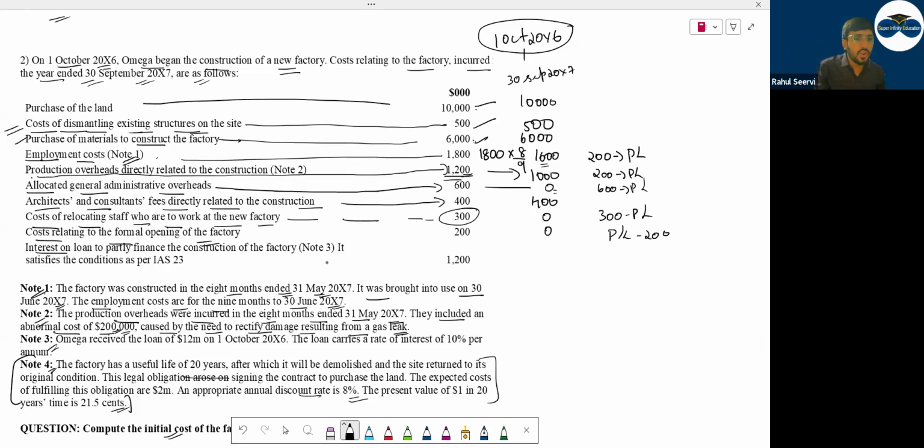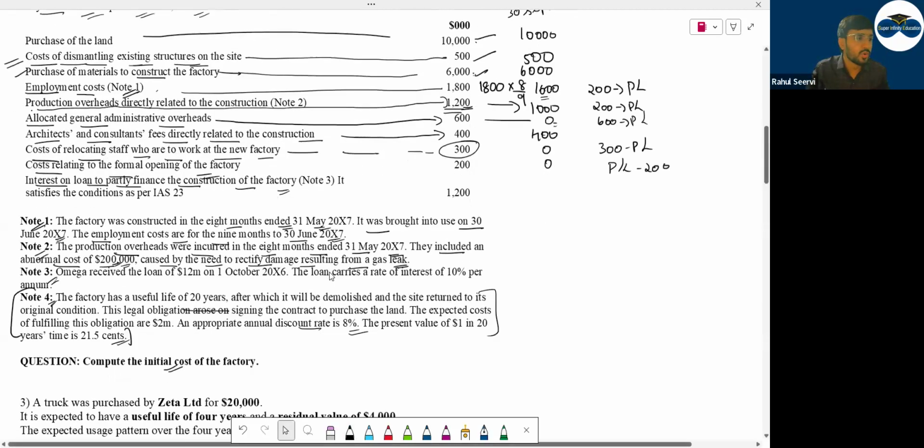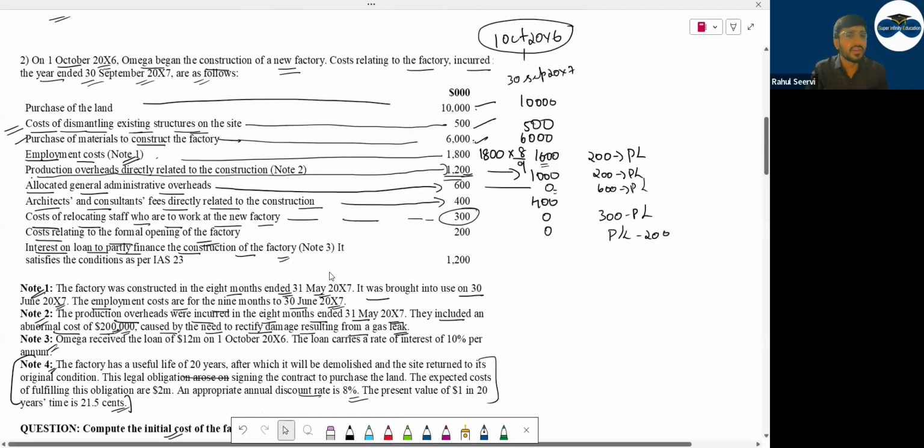Then interest on loan to partly finance the construction of the factory. What they mentioned here is that they are doing construction, and to do that construction they have taken a loan. And they mentioned note number 3. Have we done this topic, IAS 23? No. But what did I mention? If it satisfies the condition, you will include it in the cost of the asset. They mentioned it satisfies the condition as per IAS 23.